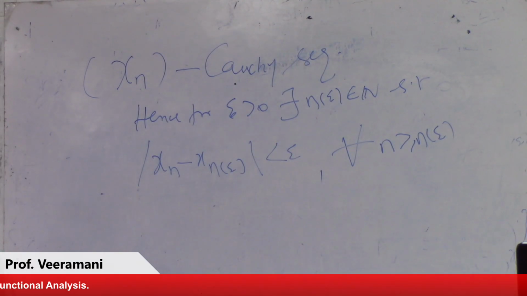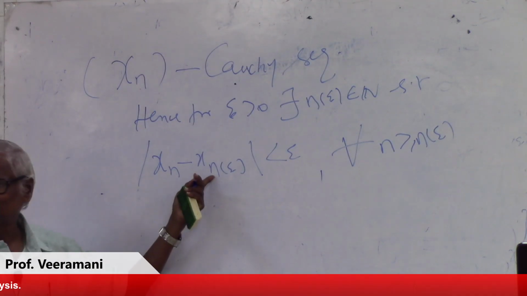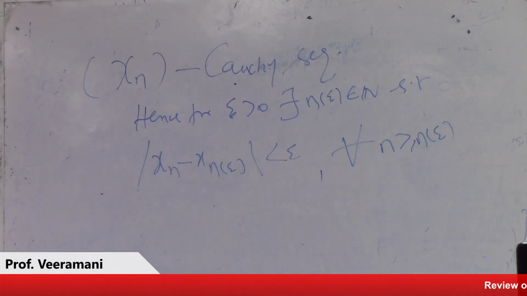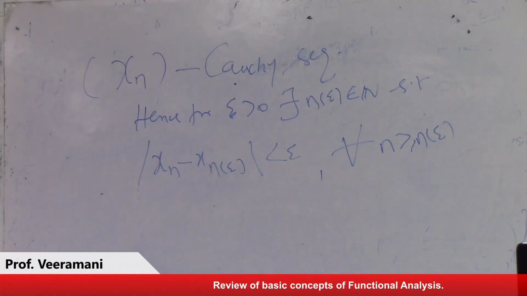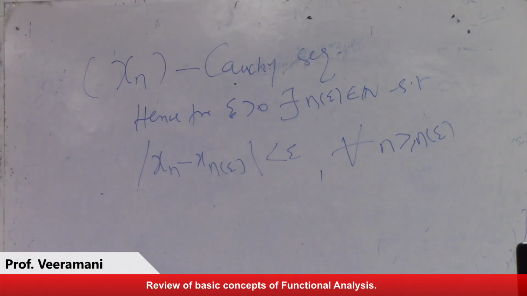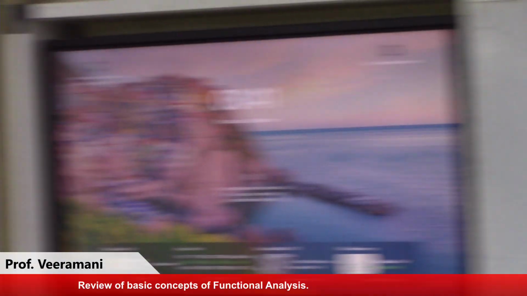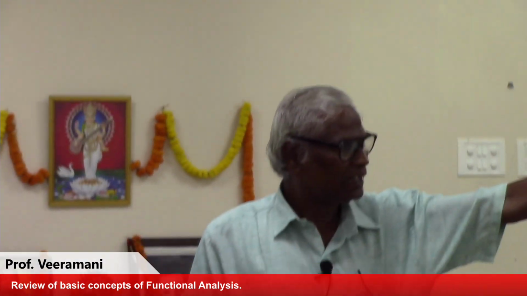That means x is almost close to x of n of epsilon. That is fixed. For a given epsilon there is an n of epsilon, and after n greater than or equal to n naught, the difference between xn and x sub n of epsilon is less than epsilon.